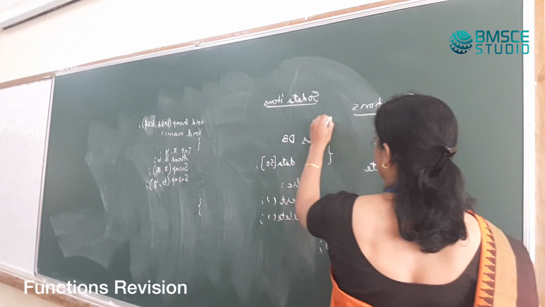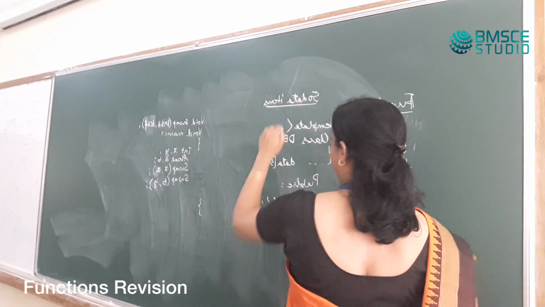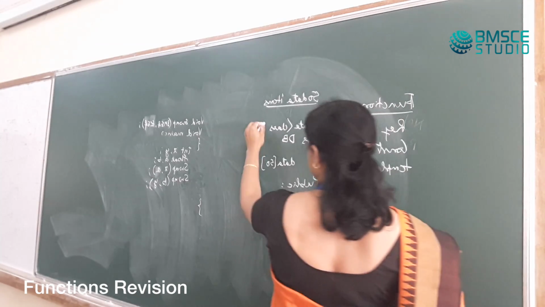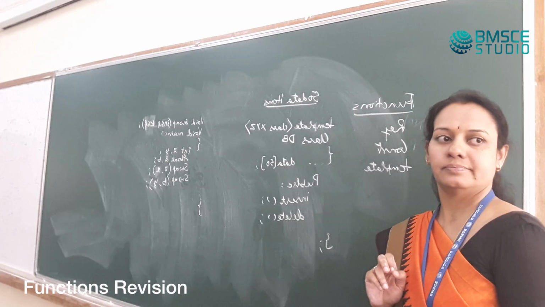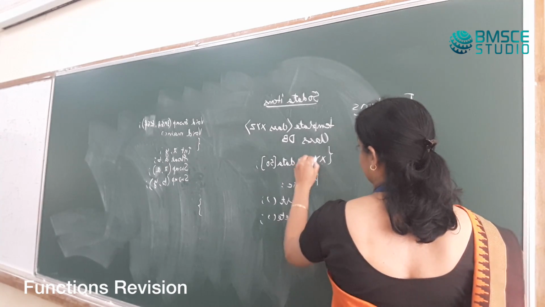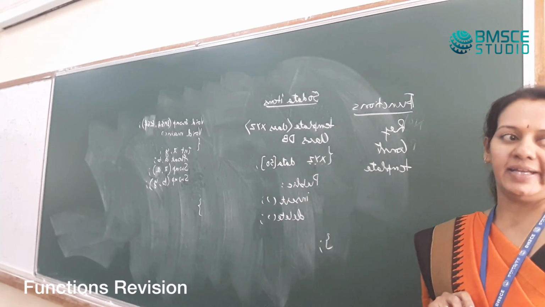So how would we do that? The first line would always be template, angle bracket, class, give it some name. I'll give it XYZ. Now use that XYZ here.